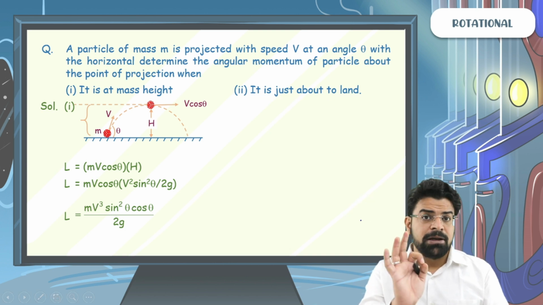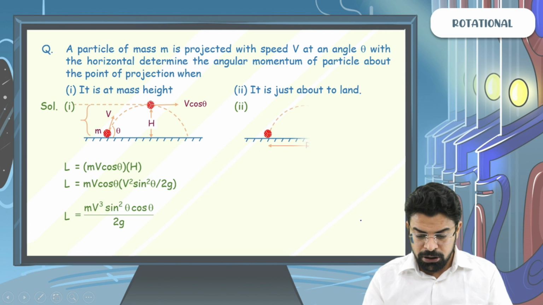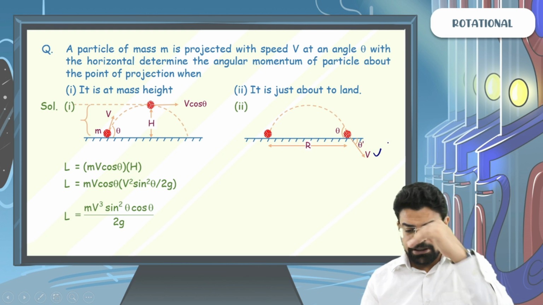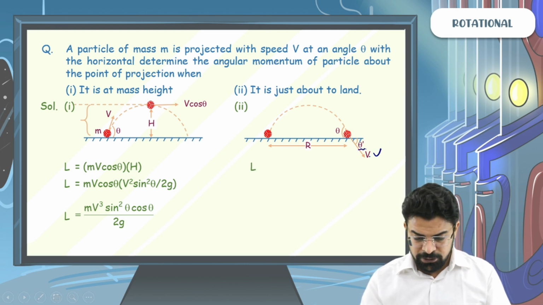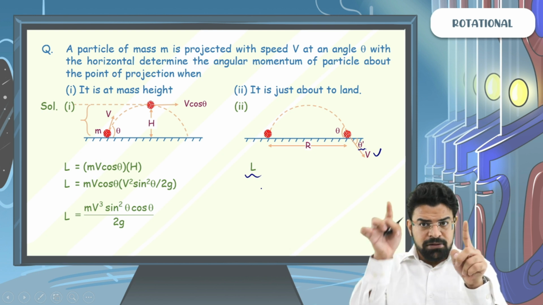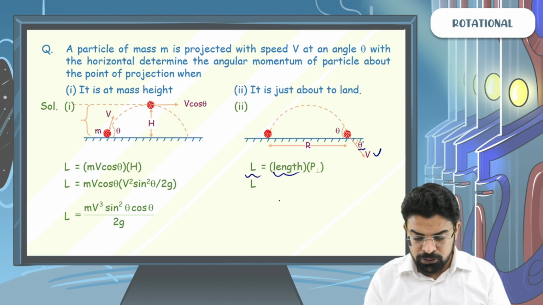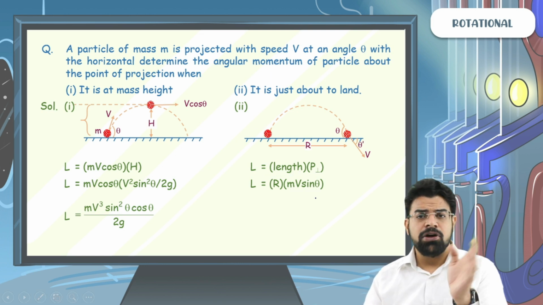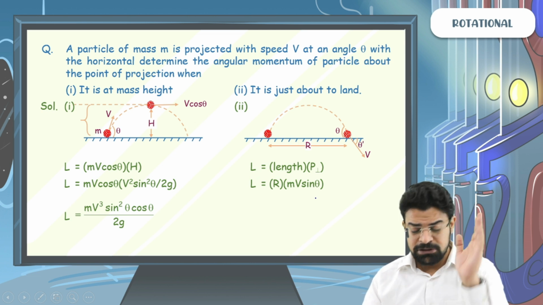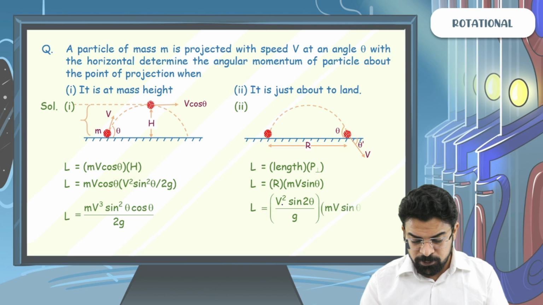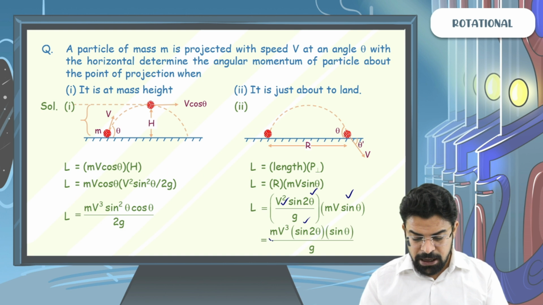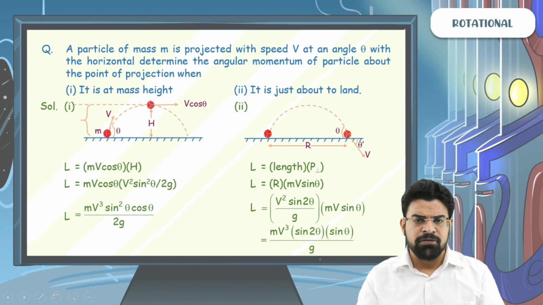So simply the answer has to be r into mv sine theta. You can write angular momentum as length times momentum perpendicular. So at the time of just about to land, it will have a speed v at an angle theta with the horizontal. So the angular momentum will be length times momentum perpendicular, that will be equal to r into mv sine theta. Game over. You know that the range of a projectile is v square sine 2 theta by g. Substitute it here, you will get your answer. So the angular momentum comes out to v square sine 2 theta by g into mv sine theta. So that gives you m v cube sine 2 theta into sine theta by g. It's a simple thing, not at all a difficult thing.